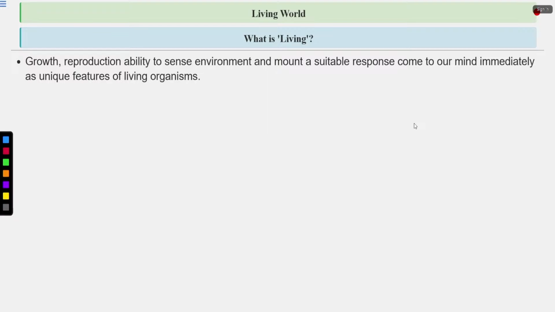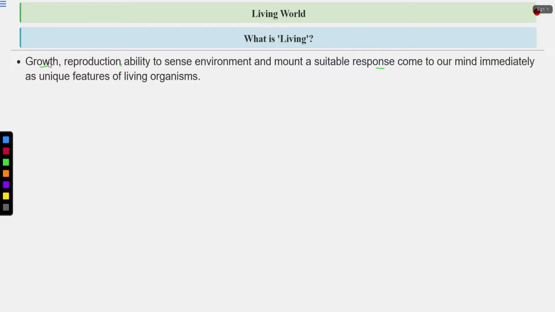Now let's start with this lecture. What is living? Growth, reproduction, or the ability to sense the environment and mount a suitable response come to our mind immediately as a unique feature of living organisms. So how can you distinguish living organisms and non-living organisms? What are the features unique to the living organism? So these are growth. The living organisms grow. This growth is internal, meaning from the inside. Growth can be internal or external.